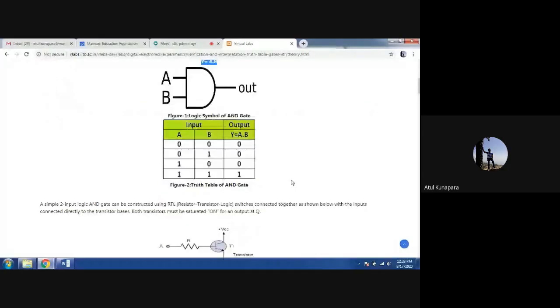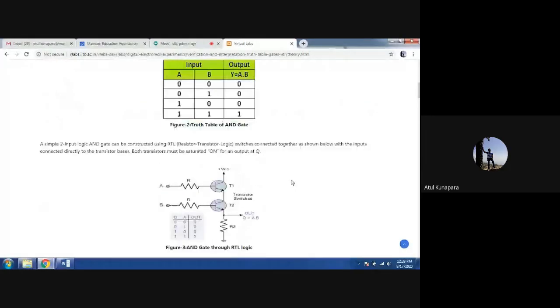Now here you can see how we can realize this logic gate. This is resistor transistor logic, that is RTL. The name of this logic realization is resistor transistor logic, meaning this is a logic gate realized by using resistors and transistors.